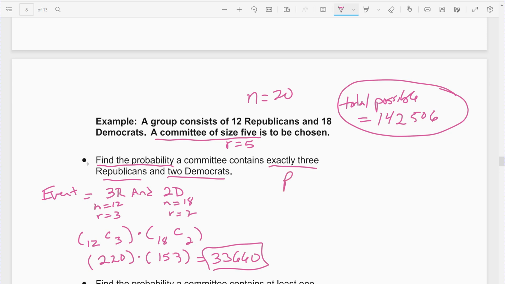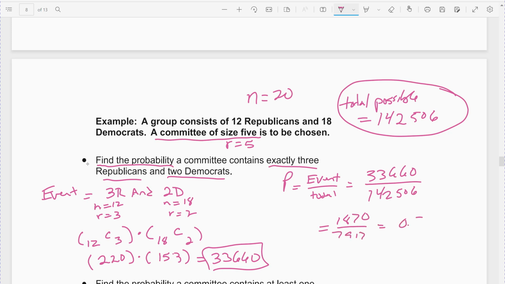So we want probability. Probability is my events divided by my total numbers. The event is 33,660 divided by that total, 142,506. And so when I write the simplified fraction, that comes out to 1870 all over 7917, or the decimal. I'll write out the decimal since I have it right here. 0.236, around 3 decimal places.